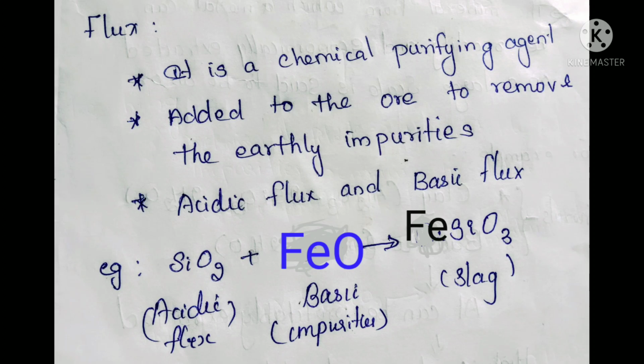Finally we will get what? The pure metal. Except this pure metal, everything else is considered as what? Impurity. So the rocky impurity is called gang or matrix. To remove these impurities from our ore, we will add the flux. So two types of fluxes are there. One is acidic, the next one is basic.